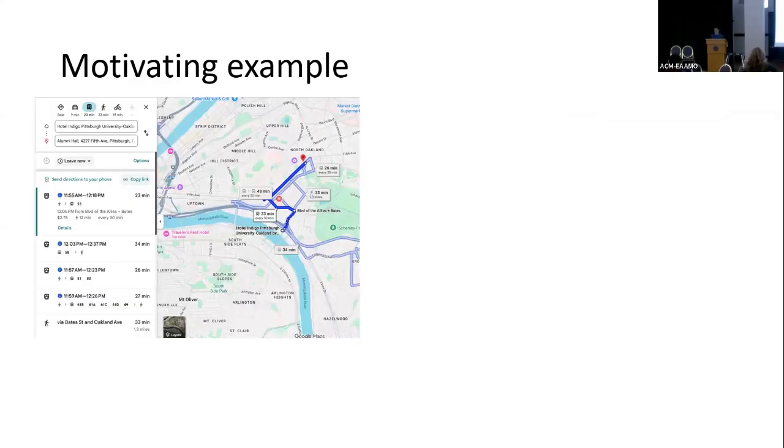Before talking about the collaboration model, I will first talk about a motivating example, and it's about myself. When I first got to Pittsburgh, I wanted to find the route from my hotel to the conference hall, so I asked Google Maps to give me some options. It provided me 4 routes, and I picked the one that is my favorite. But I'm not familiar with Pittsburgh, so this one may not always be my favorite one.